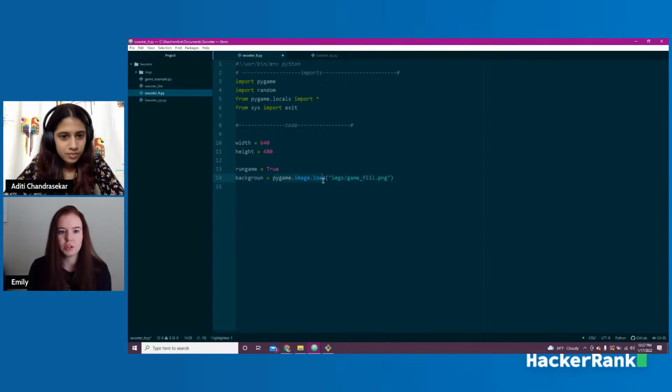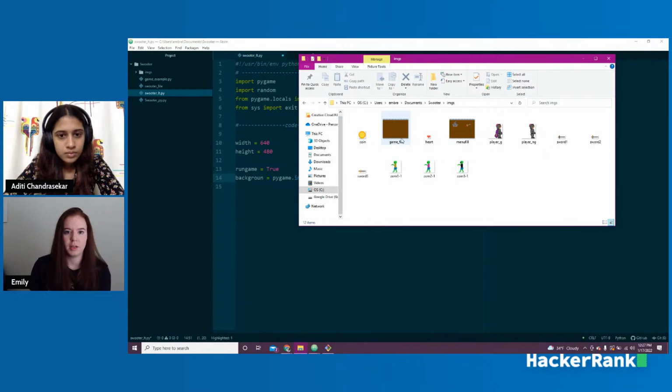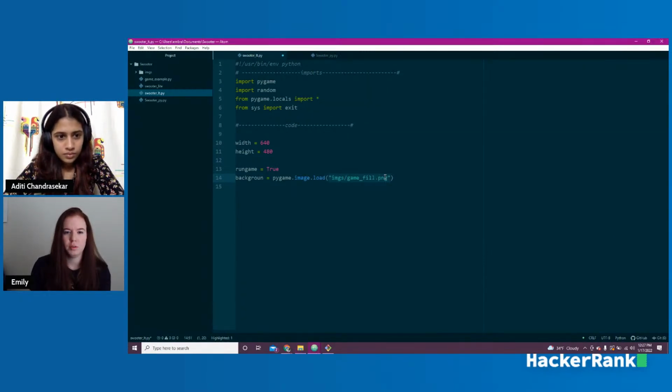Pygame.image.load, and this comes from the actual Pygame package. So we're pulling these pieces out, and then this is the location of the actual image. Right? It's in this images folder. And then we're getting this game fill, and that's the same thing that we're showing here. Images folder, game fill.